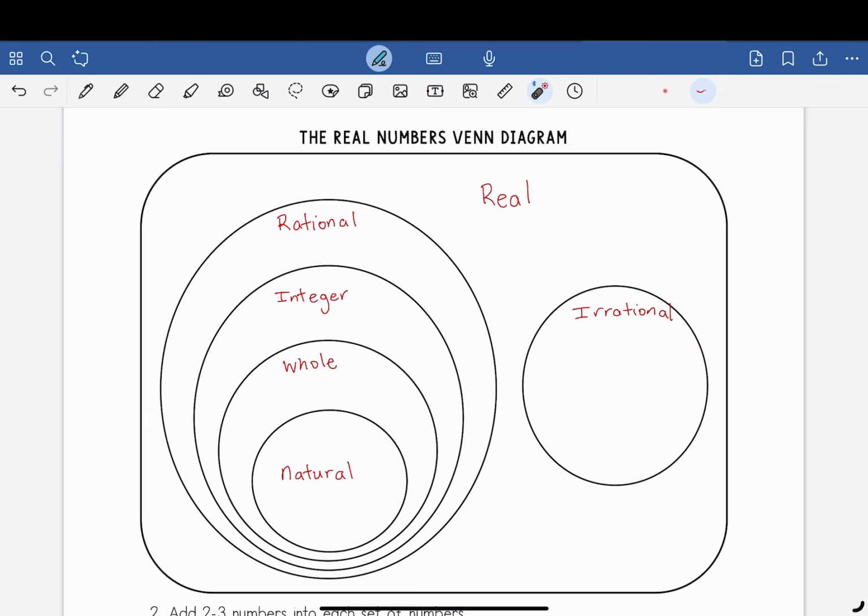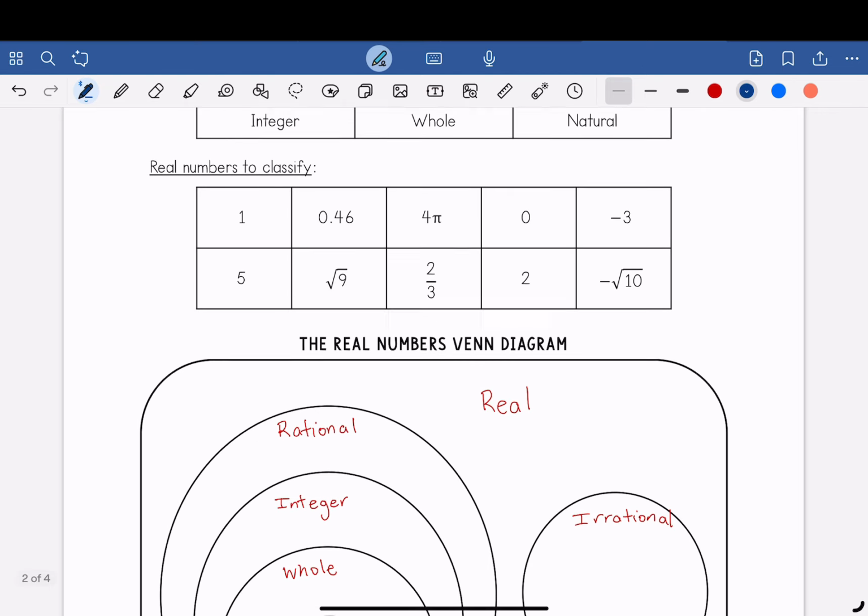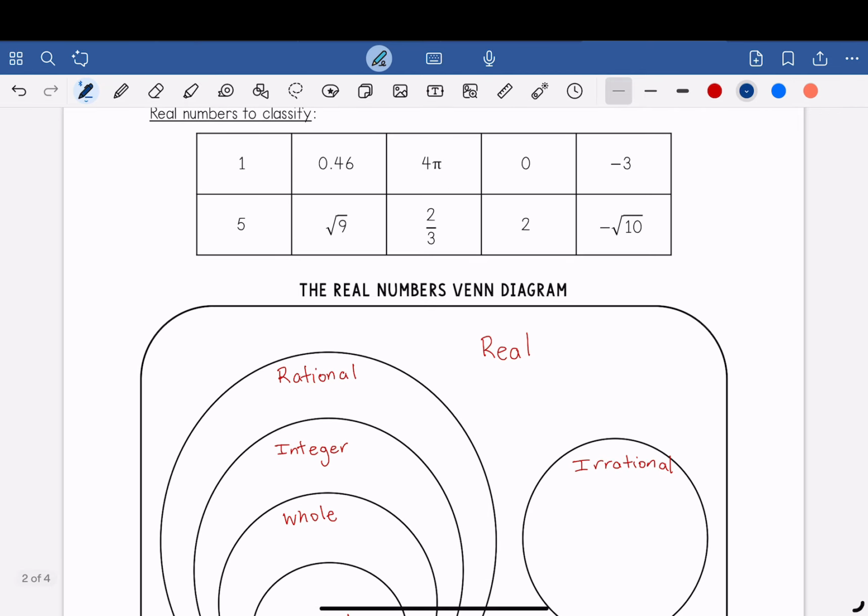Okay, so now we're going to try to put in all the numbers that we have here in the table, and put them accordingly. So let's start off with the first one, 1. So 1 can go into natural. It can be also a whole number. It is an integer, and it is also a rational number. So I'm going to place it here.